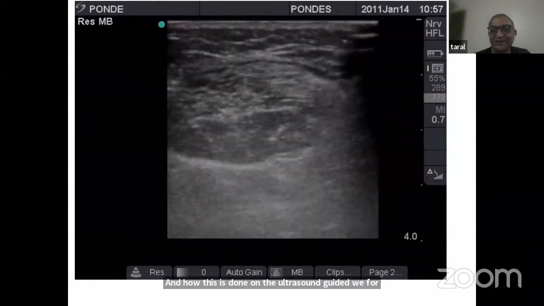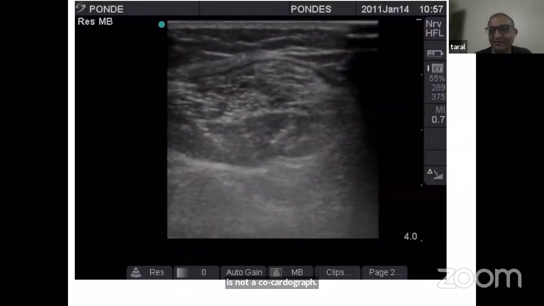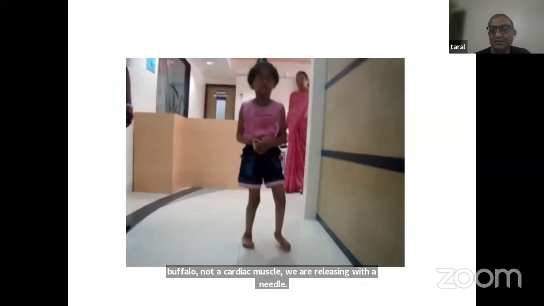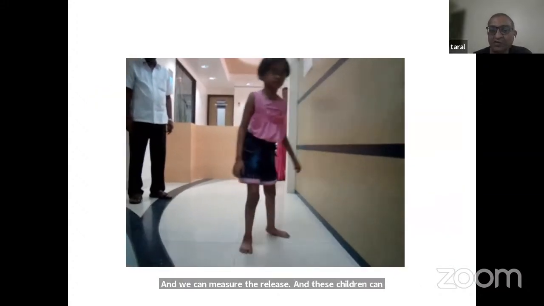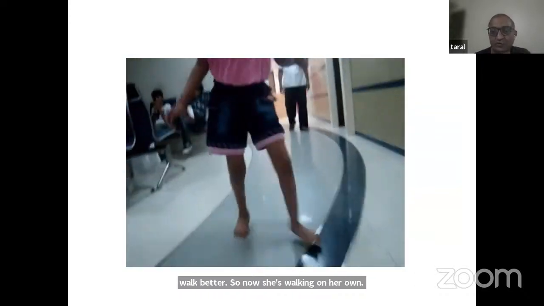So this is not an echocardiograph. This is a calf muscle, not a cardiac muscle. We are releasing with a needle, and we can measure the release. And these children can walk better. So now she's walking on her own, walking with heels down. She's able to go to school.